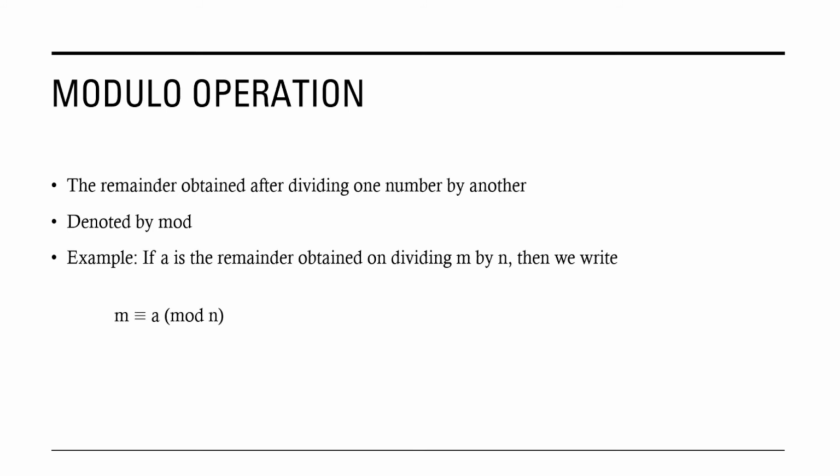To understand encryption and decryption, before we move on to the next topic, we have to know one operator, which is the modulo operator. There are various arithmetic operations which we already know: addition, subtraction, multiplication and division.